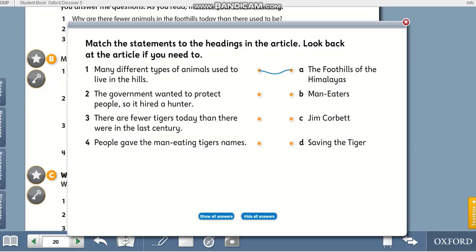Number 2. The government wanted to protect people, so it hired a hunter. This is going to be, yeah, Jim Corbett. He was the hunter. Number 3. There are fewer tigers today than there were in the last century. This was in... Yeah, good job, saving tigers. The last one. People gave the man-eating tigers names. This was under the heading man-eaters. Good job.